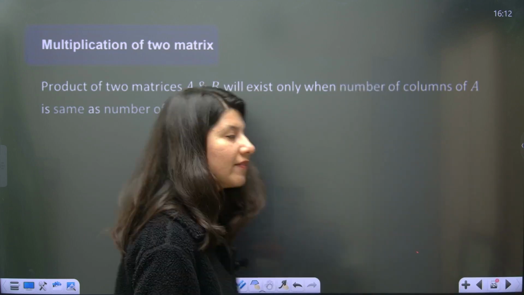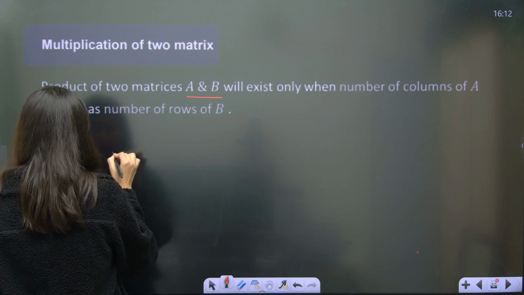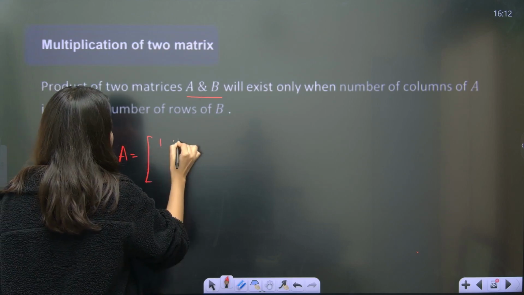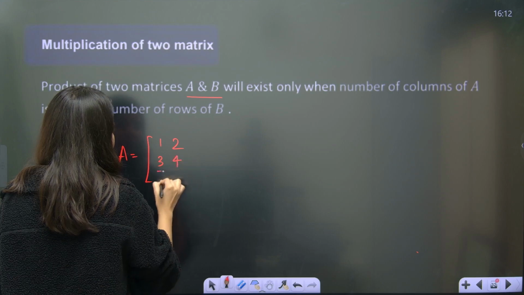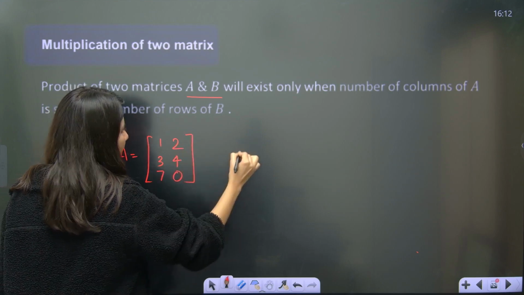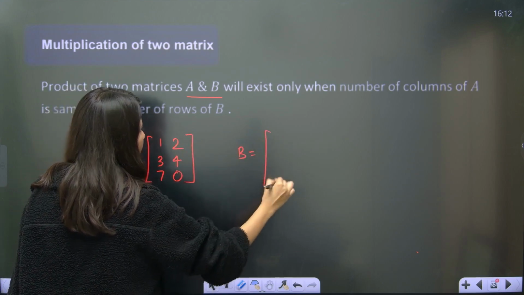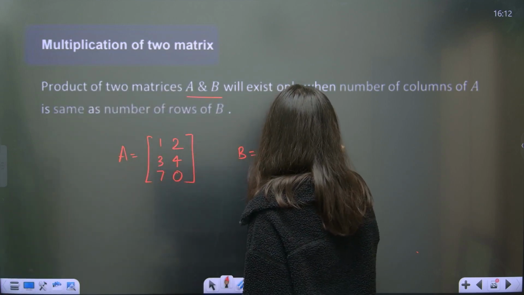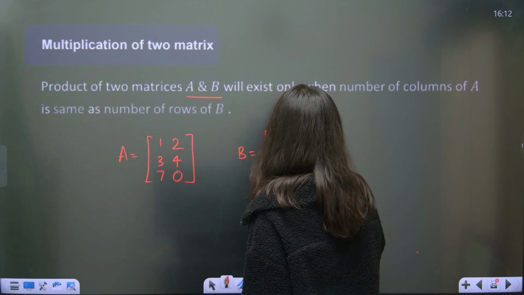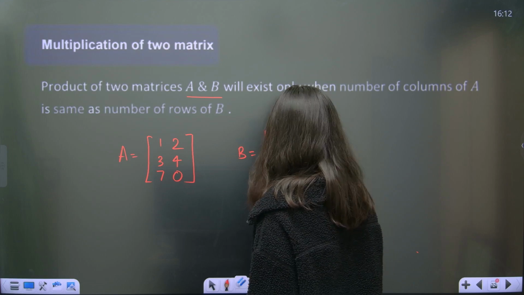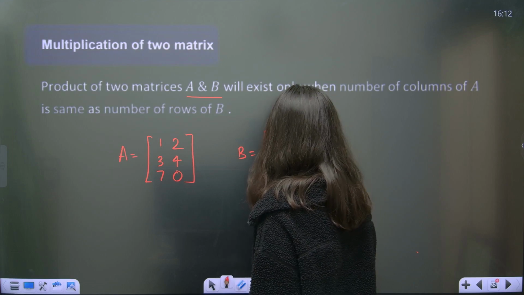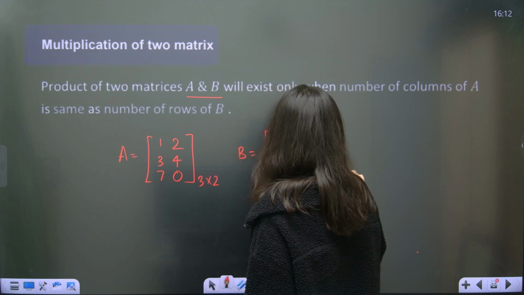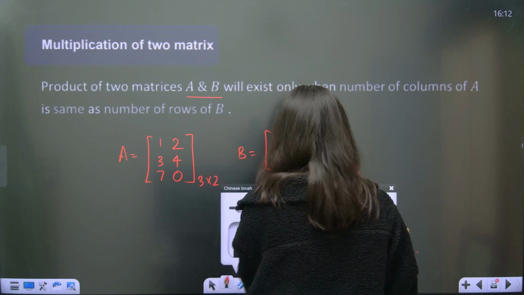Yes, suppose I have a matrix A which is 1, 2, 3, 4, 7, 0. And I am having a matrix B which is 1, 2, 3, 7, 0, 1. This is obviously 3 cross 2 and this is 2 cross 3. Okay. Now understand.